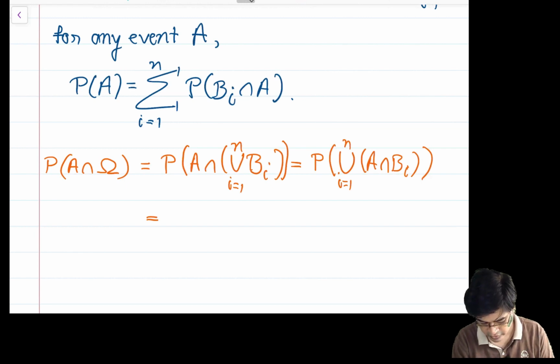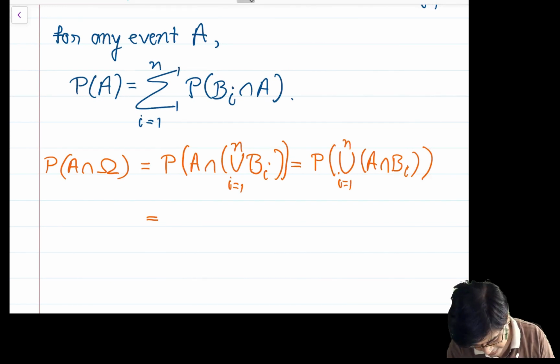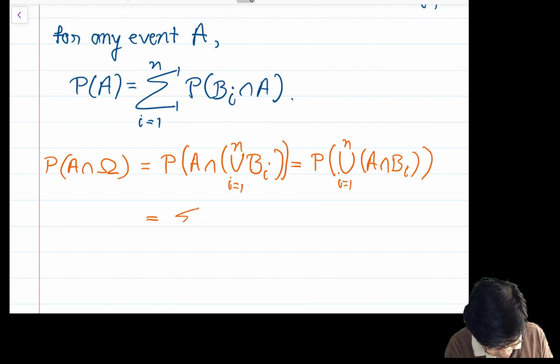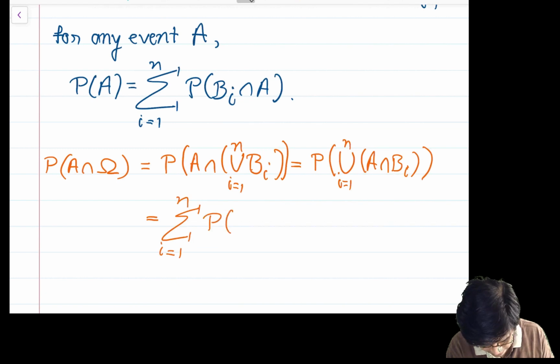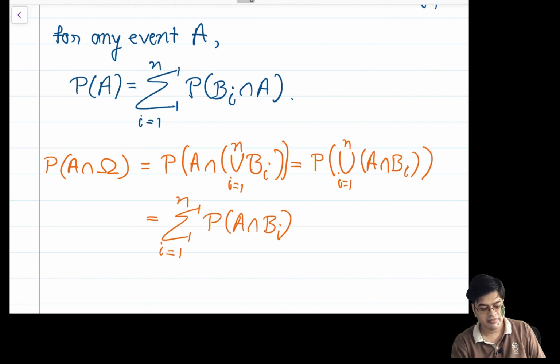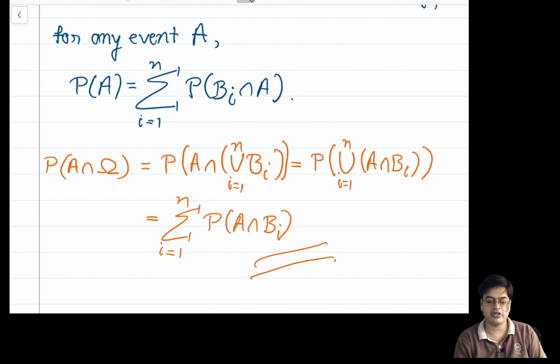Now all these events that are constituted, we have already seen while proving that conditional probability is a probability, that they are disjoint. Therefore, the summation over i equal to 1 to n of the probability of A intersection Bi is the answer, and that is what we are expecting. So that proves the theorem on total probability.